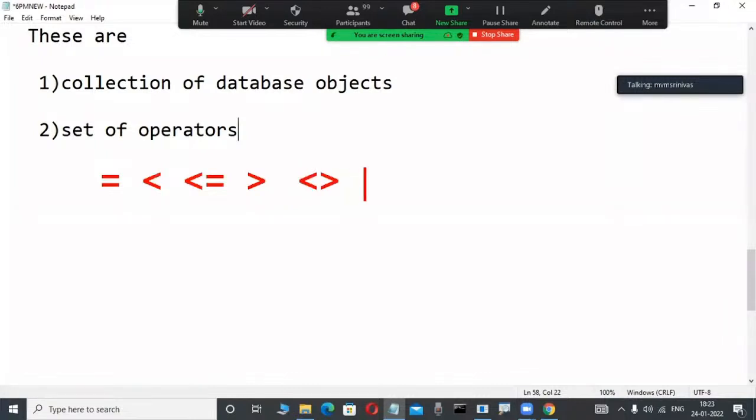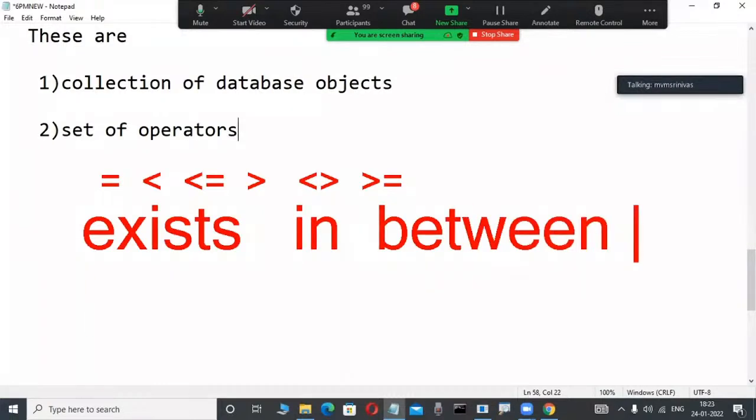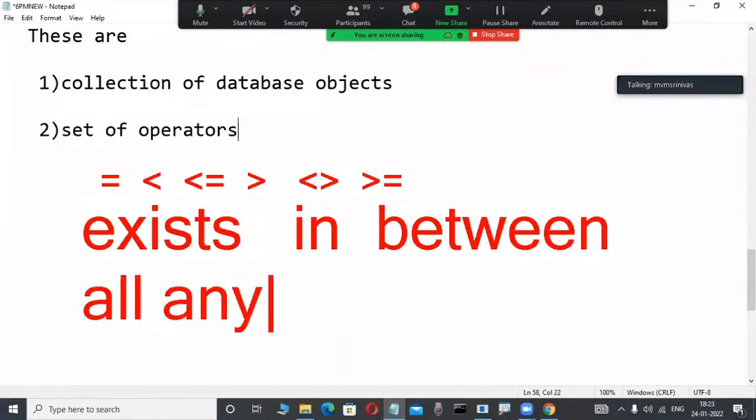These types of operators are there. We are thinking of not only these operators, but also a set of operators, meaning different operators that are there in every relational data model. Suppose EXISTS is an operator. IN is an operator, BETWEEN is an operator. So many operators are there. ALL is an operator, ANY is an operator, SUM is an operator. These are all different operators.